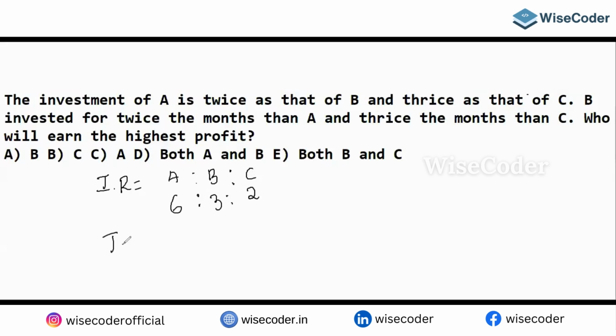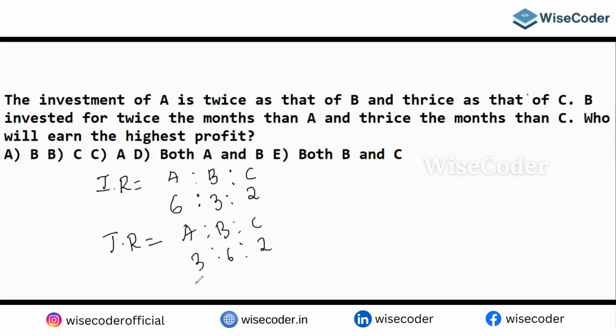What is the time period ratio? Look here. B invested for twice the months of A and thrice the months of C. Let's say A, B and C. The same thing will change. B invested twice the months of A, and thrice that of C. Again C will become 2. When this is 2, this will become 6. And this will become 3.